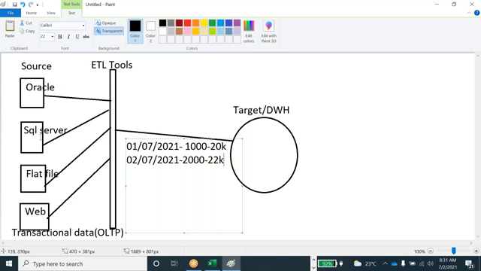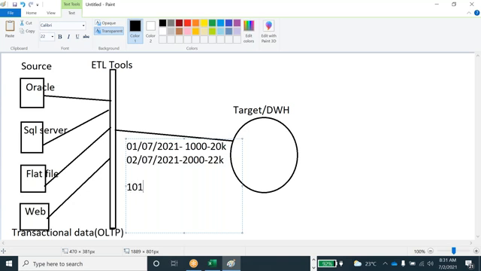They can't maintain the history of the data in this transactional data. If you want 5 years of bank statements, you have to go to the bank and request it, and then only they can give it. Otherwise you can't get the data, because they don't maintain that kind of data here.